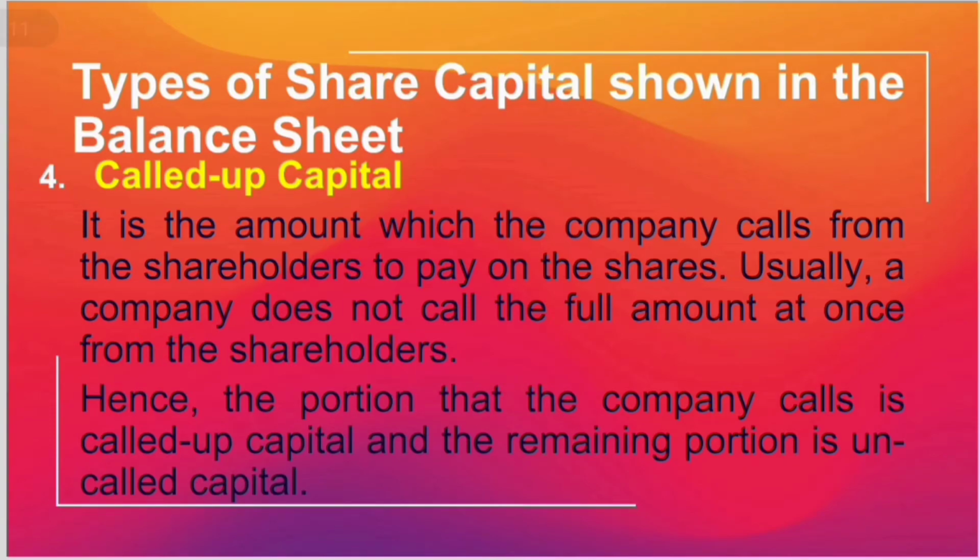Types of share capital shown in the balance sheet. Number 4. Called up capital. It is the amount which the company calls from the shareholders to pay on the shares. Usually, a company does not call the full amount at once from the shareholders. Hence, the portion that the company calls is called up capital and the remaining portion is uncalled up capital.